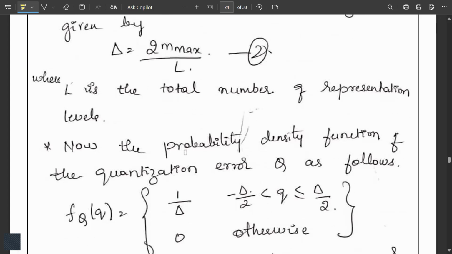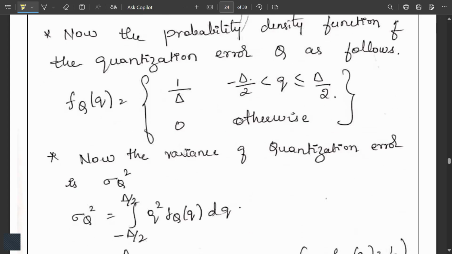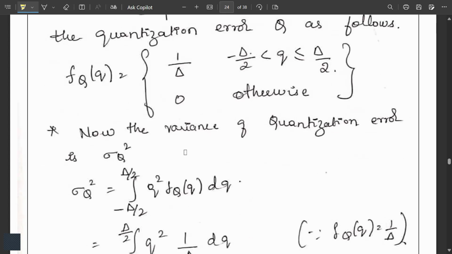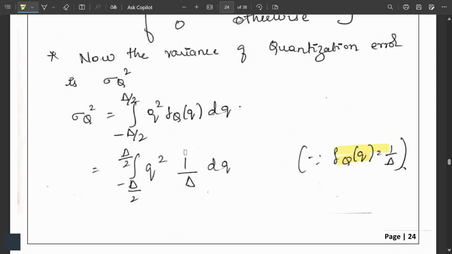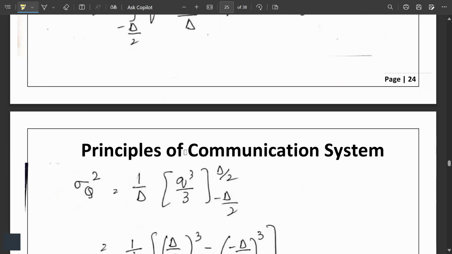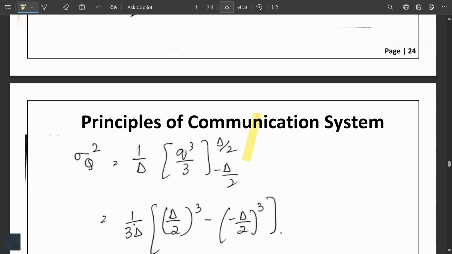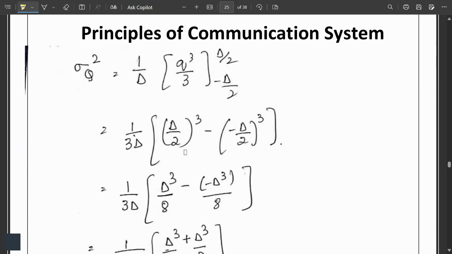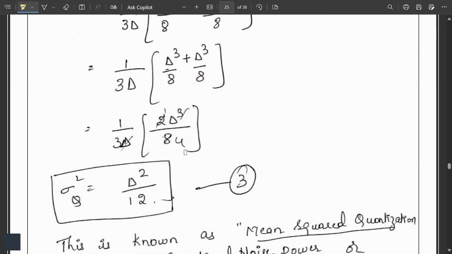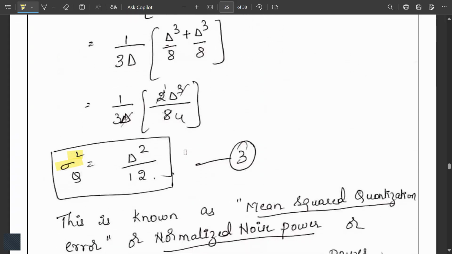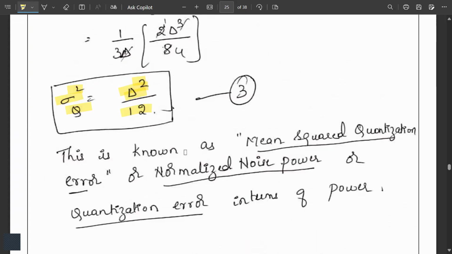Now the probability density function of the quantization error Q is given by this. Now the variance of the quantization error is given by sigma q square. So we will substitute f_Q(q) = 1/delta, so we get this equation. Finally, take the integration and apply the limits. After substituting, cancelling and solving, we get sigma q square = delta square / 12. Consider this third equation. This is known as the mean squared quantization error or the normalized noise power, that is, the quantization error in terms of power.